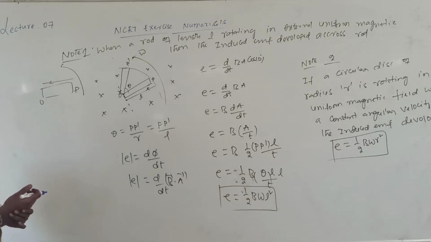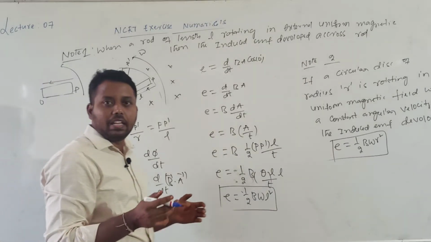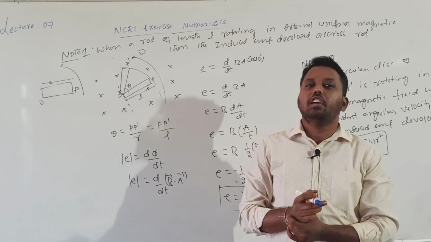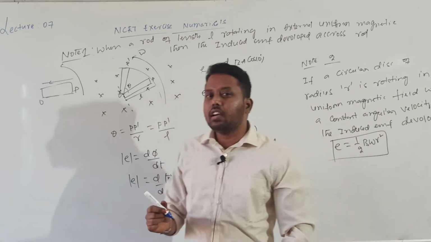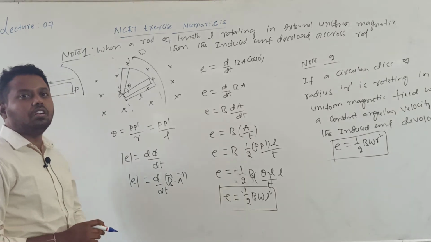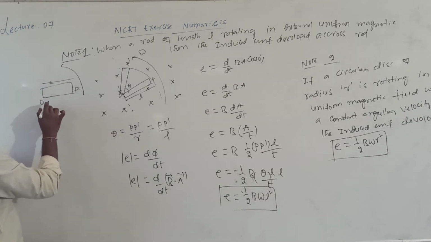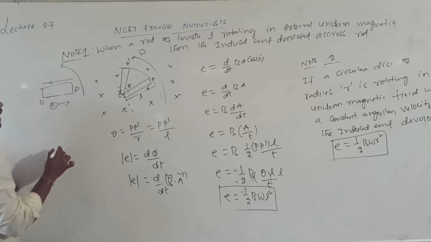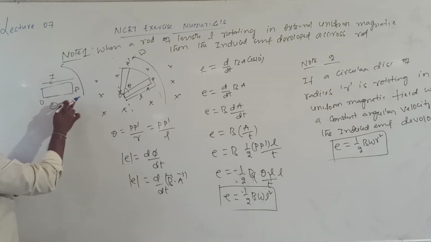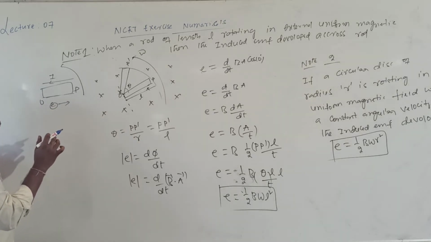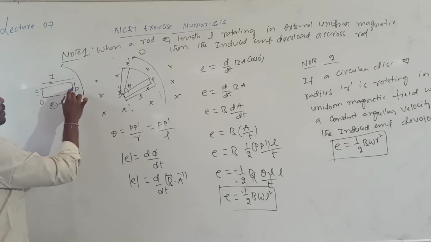But remember, current is because of the flow of electrons, but the direction of the conventional current will be opposite to the flow of electrons. So in this rod, current is flowing from P to O. Though current is going from P to O, electrons are flowing from where to where? O to P. Electrons will move in a direction opposite to the current. So when electrons go from O to P, O will be at a negative potential and P at a positive potential.